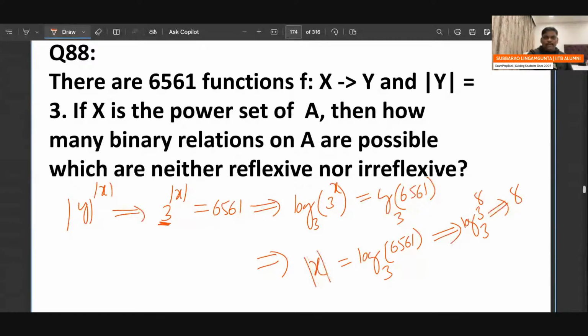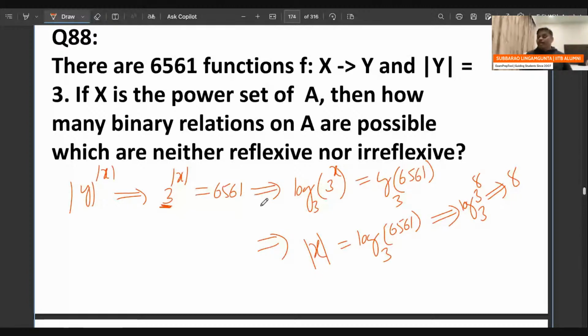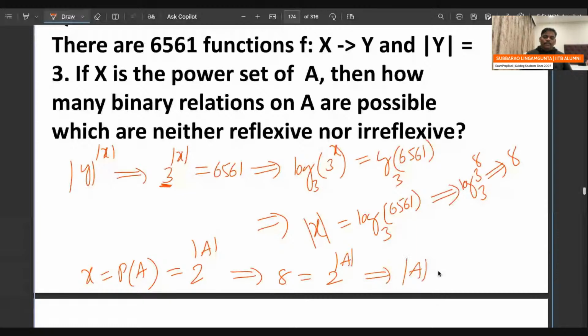Now you have to read the problem properly. He's saying X is the power set of A. So X is the power set of A, which is 2 power size of A. X is 8, so 8 is equal to 2 power size of A. So size of A is going to be 3. I'm thinking that everyone is comfortable till here. Be careful with whatever he mentioned.